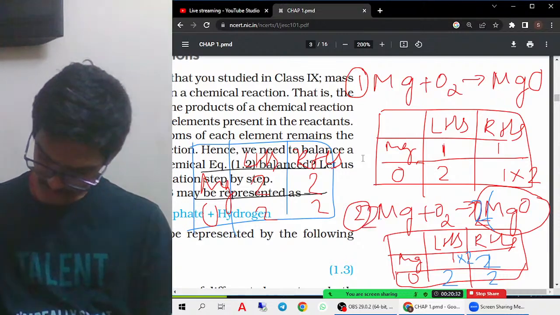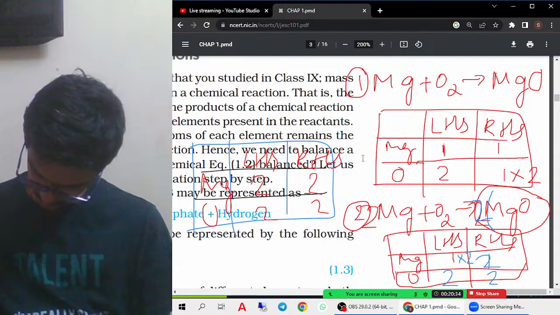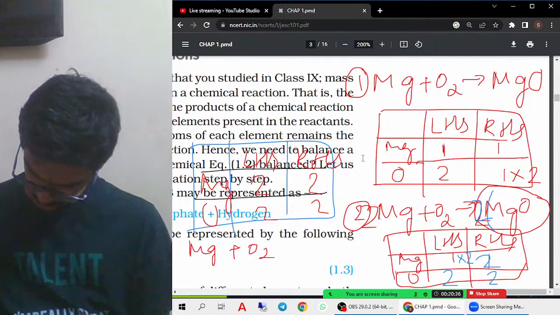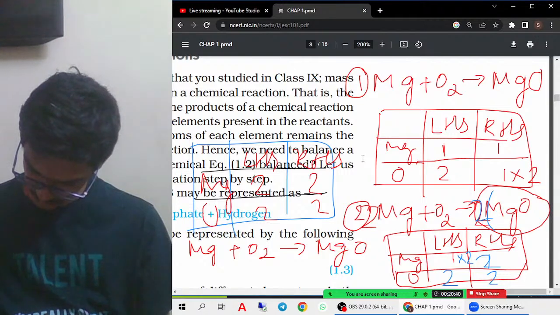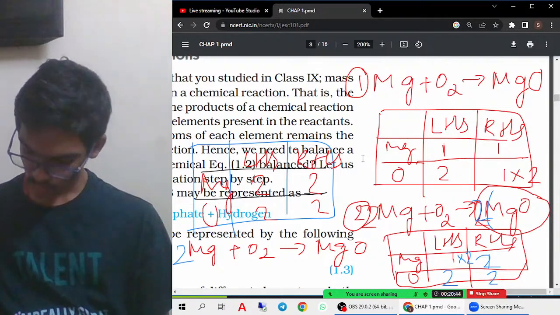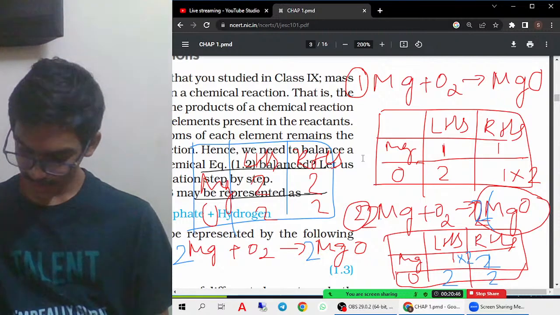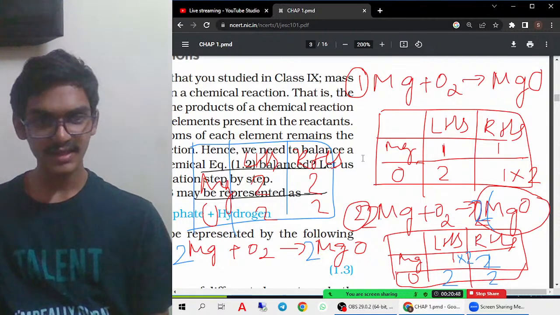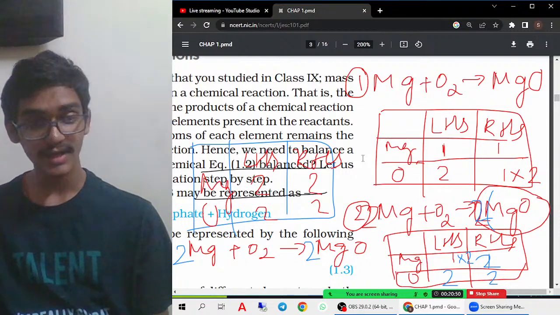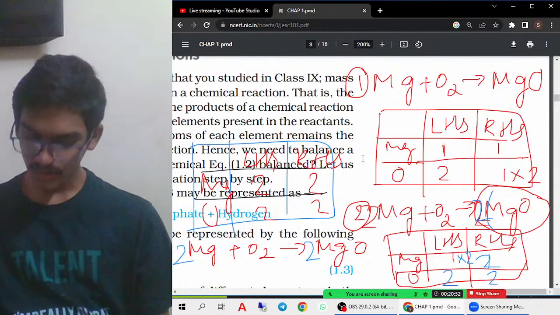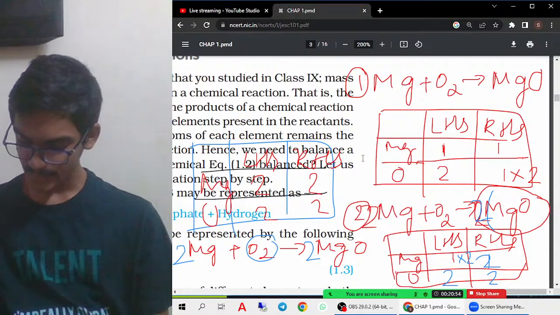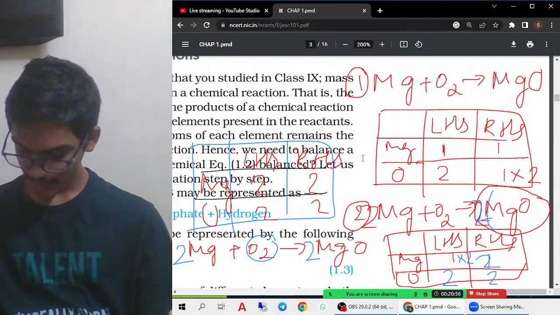So the final equation I'll try to write here. Mg plus O2 gives rise to MgO. This is the equation we have. Then the balanced chemical equation is 2Mg plus O2 gives 2MgO. That means 2 Mgs are there on LHS, and 2 Mgs are also there on RHS. Then 2 oxygens are there, and here also 2 oxygens are there. So this is the balanced chemical equation.